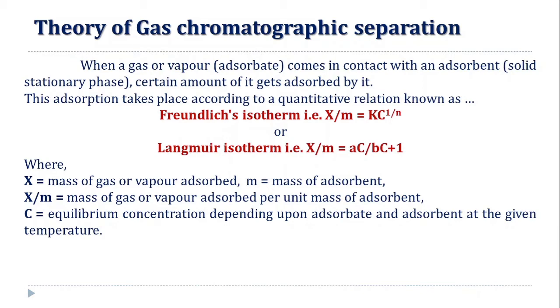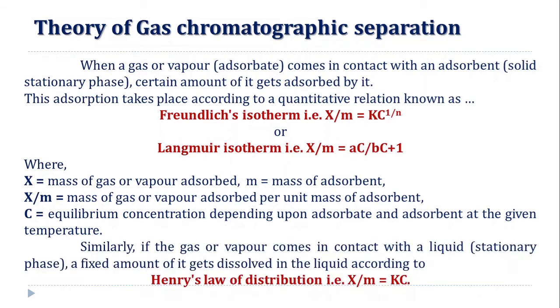So whatever the amount of adsorption, it depends upon the mass of adsorbent. The adsorbate is the substance which is adsorbed on another substance, and the adsorbent is the substance on which the other material is getting adsorbed. C is an equilibrium constant depending upon the adsorbate and adsorbent at a given temperature.